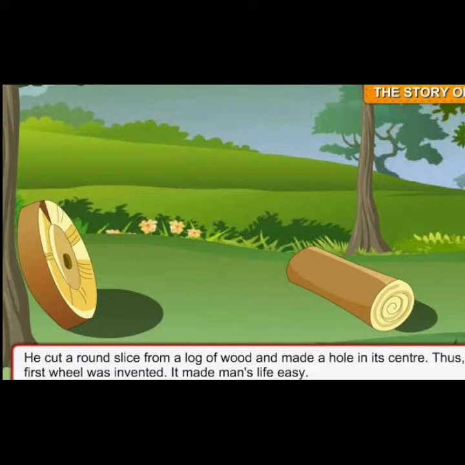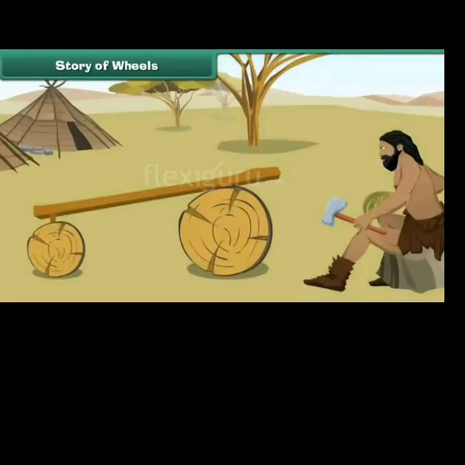He may have realized that by rolling them, he could make things move faster. This made him understand that the use of round objects would enable easy movement.